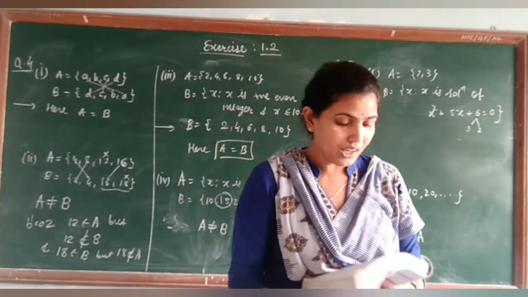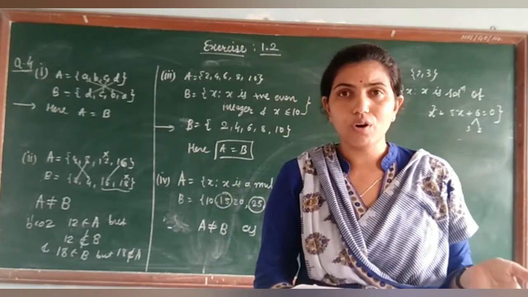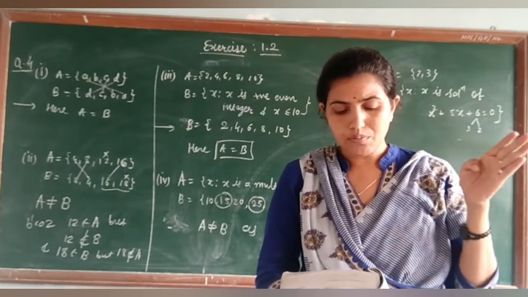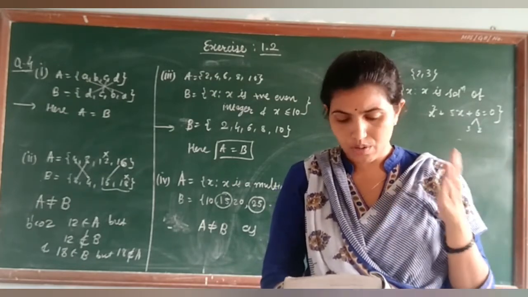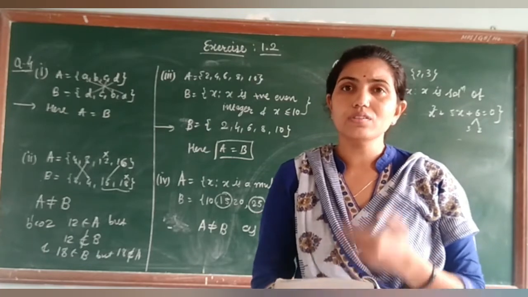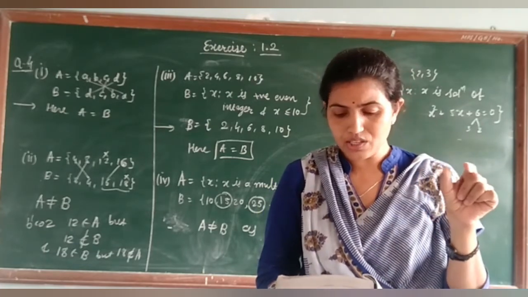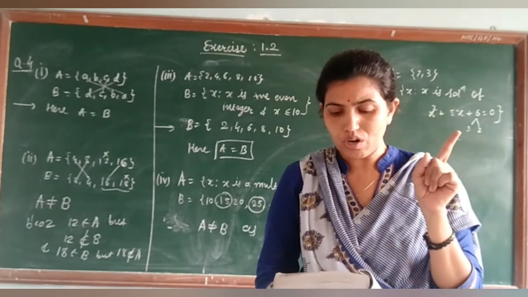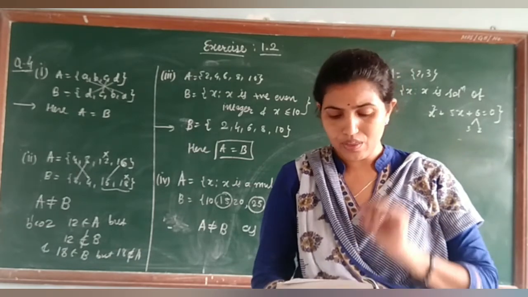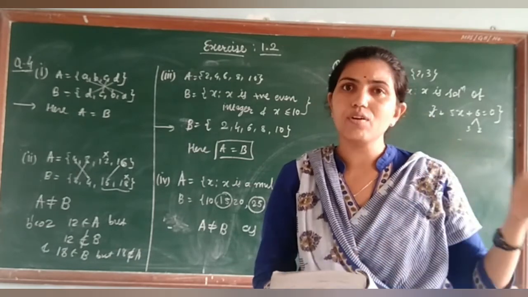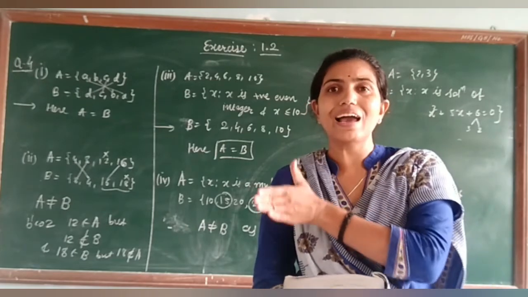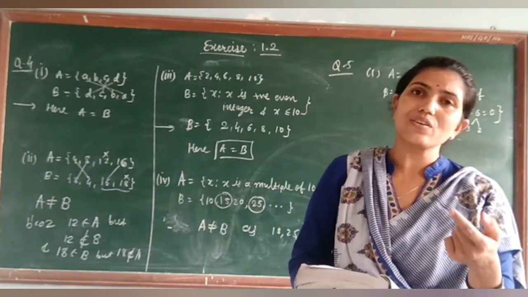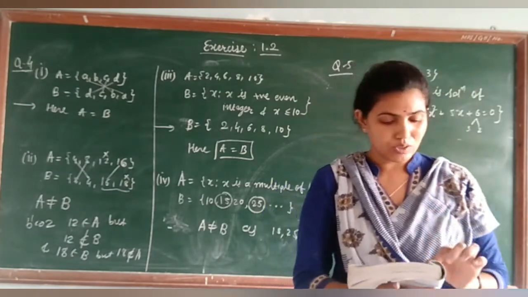Now set B, second question. A, X is a letter of the word follow, F O double L O W, right? And B, Y is a letter of the word wolf, W O L F. So find out the letters and make their set. So in A what will go: F, O, L, W, because L is repeated, O is repeated. Similarly, wolf also you have to write in set form: W, O, L, F. So all the elements are the same. I have solved this question orally. You have to complete your written work.